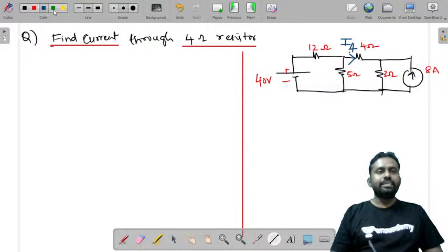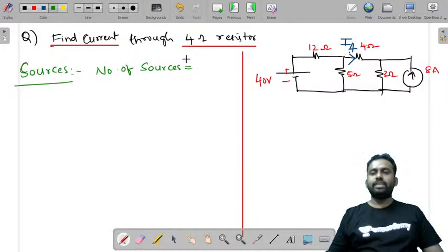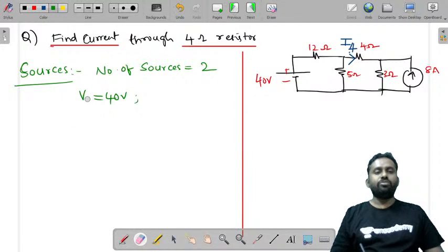Now let us consider the cases, two cases. First case is case 1. How many sources are there? First you need to write that, right? So let's write the sources. Number of sources is equal to two. What are they? One is voltage source V, equal to 40, because we have only one voltage source. And there is another current source, right? What is that current source? I is equal to 8 amperes.